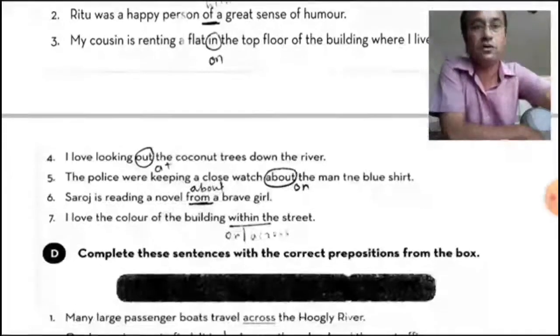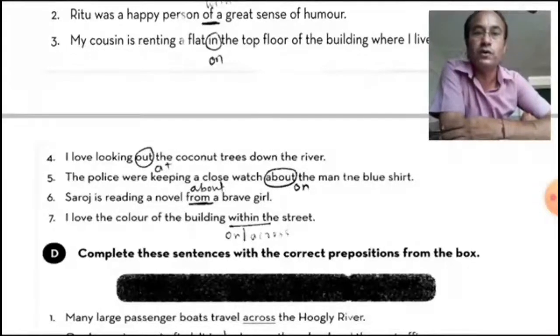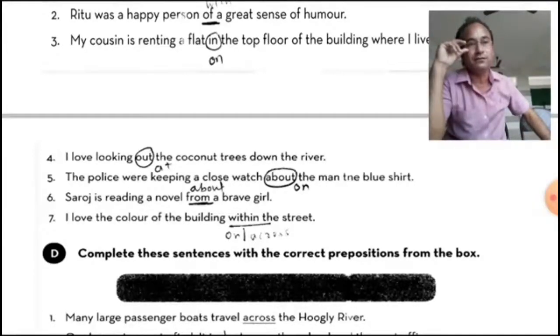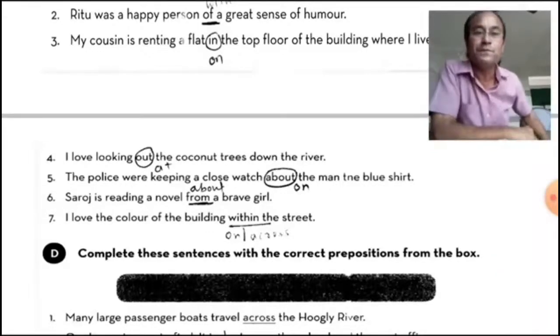Now, fourth one: I love looking out the coconut trees down the river. I love looking at, meaning at a place. And that's why looking out is wrong. Looking at. Don't look out me. No, that's incorrect. Don't look at me. That is the correct sentence.